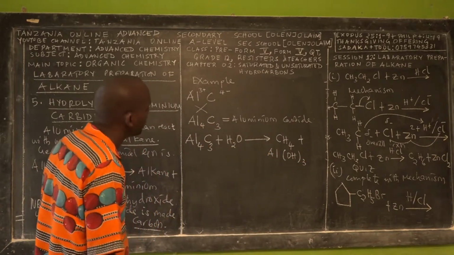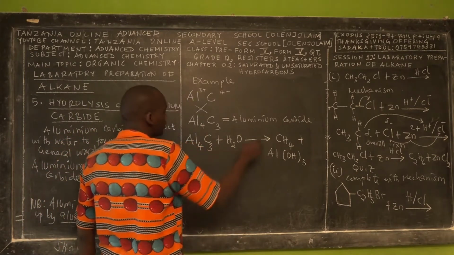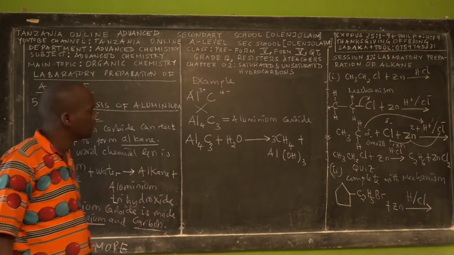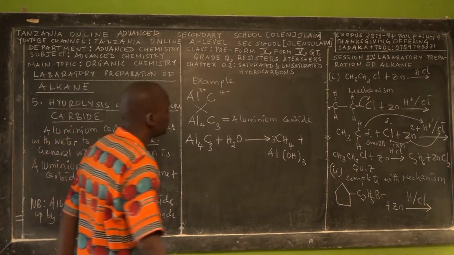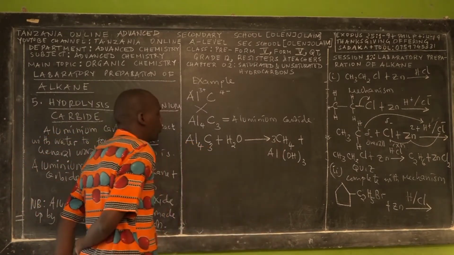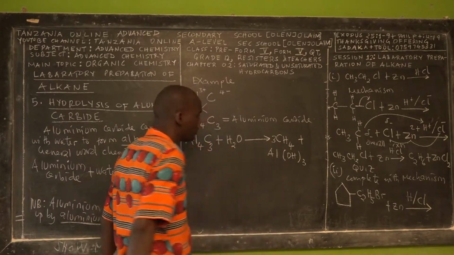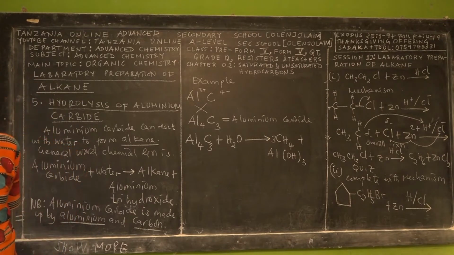But did we balance the number of carbon? No. Here we have 3 carbon atoms, here we have 1 carbon atom. So we have to introduce 3. Did we balance the number of hydrogen? No. Here you have 12 hydrogen plus these 3 hydrogens makes 15 hydrogens.